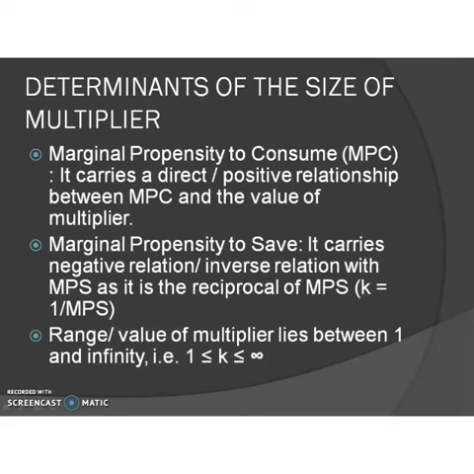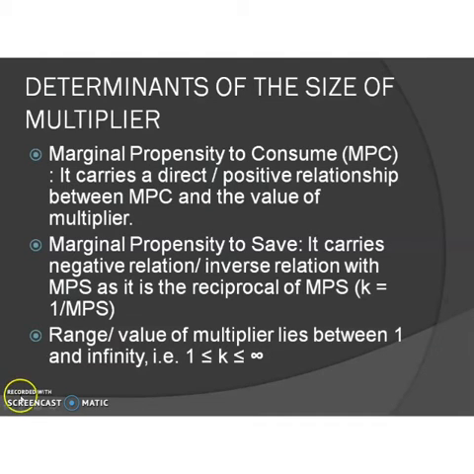Okay. So as we studied, saving is a leakage from the circular flow of income, and investment or consumption is the injection to the circular flow of income. So if there is more saving, that means the income or the multiplier value is lesser.